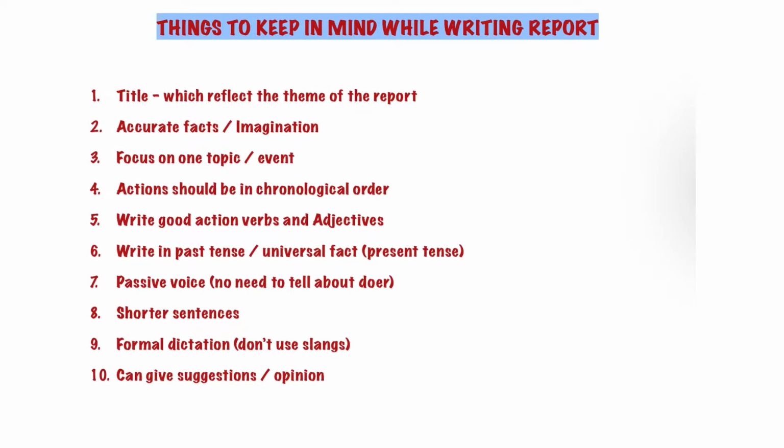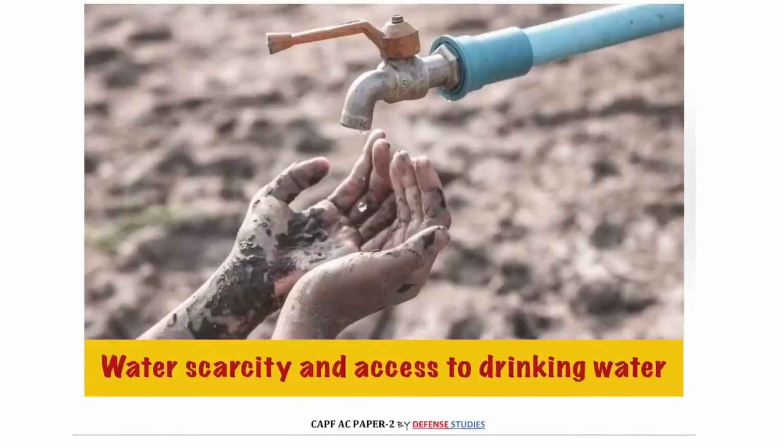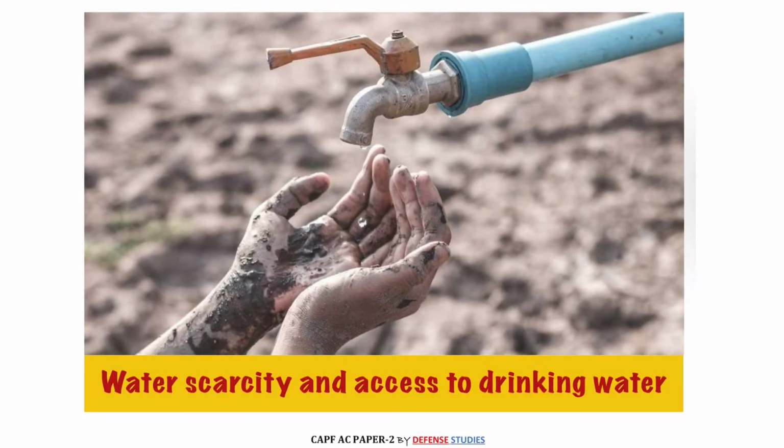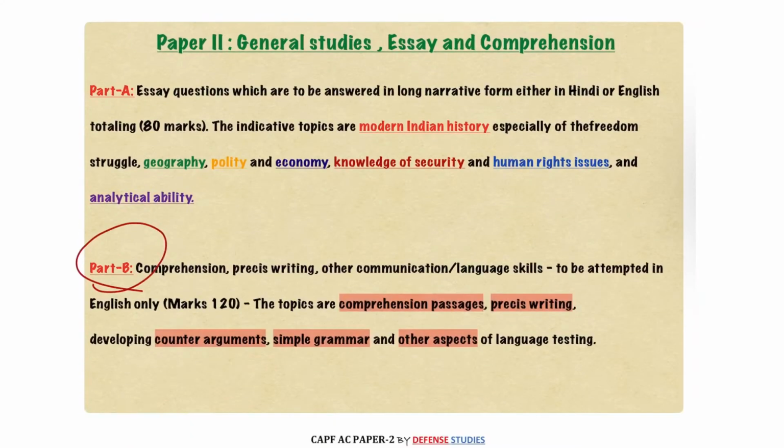There are things you should keep in mind while writing a report. First is the title, which reflects the theme of the report. If you get a topic like this, that is water scarcity and access to drinking water, it itself is a title. So there is no need to give another new title because it is only a theme. You can write this directly in the examination hall.